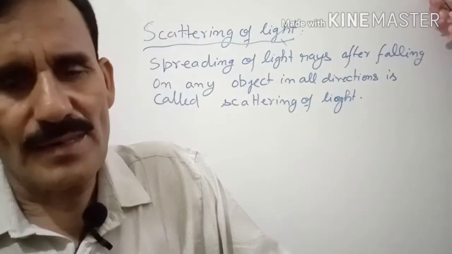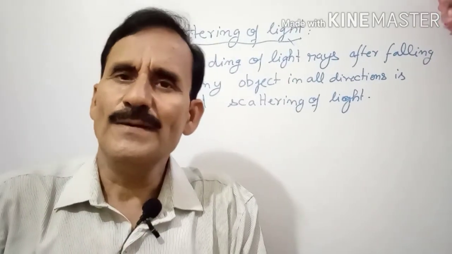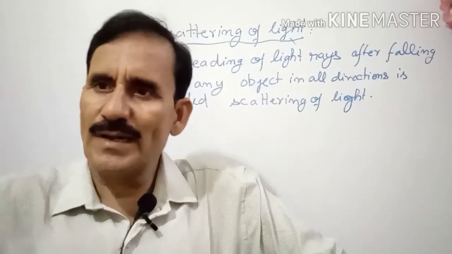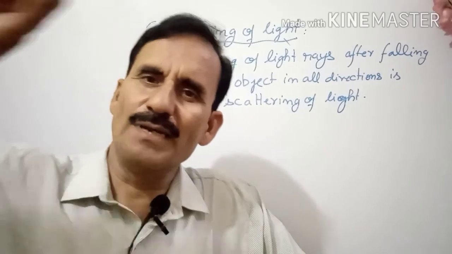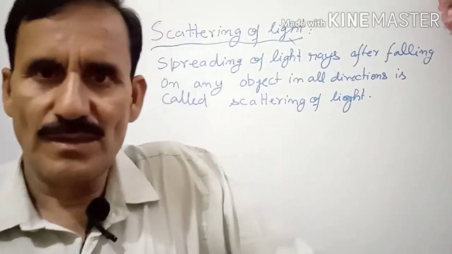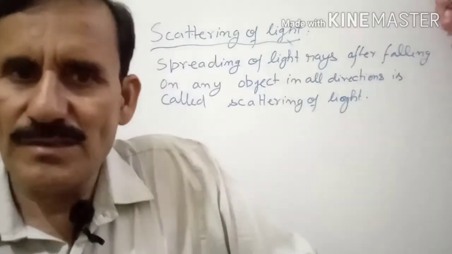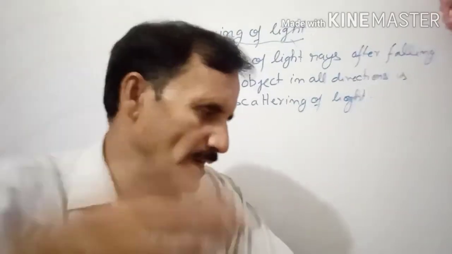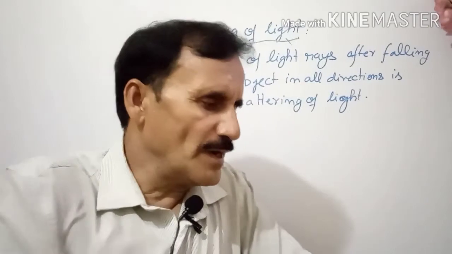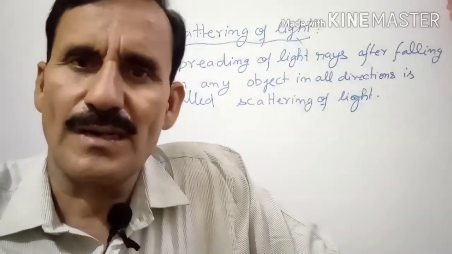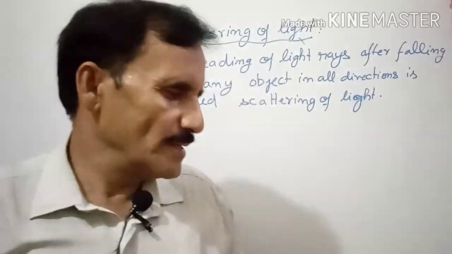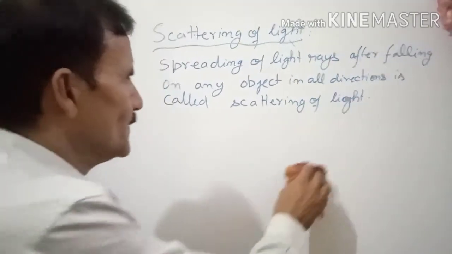Other colors are not scattered, so you see the red color. If there is green color, only green rays are scattered and they come to your eyes. And when there is white color, all the colors are scattered. So different concepts of colors come because of the scattering of light.